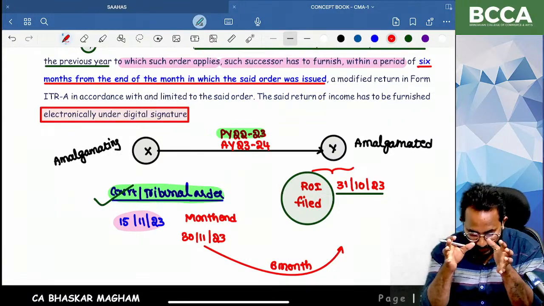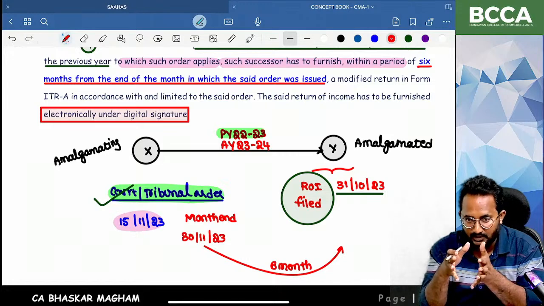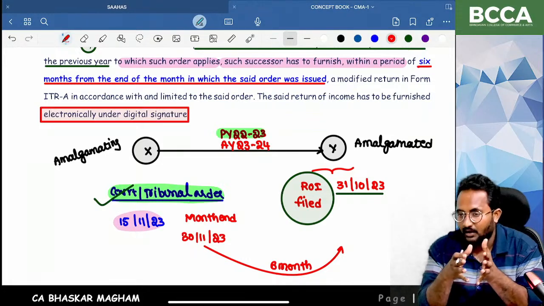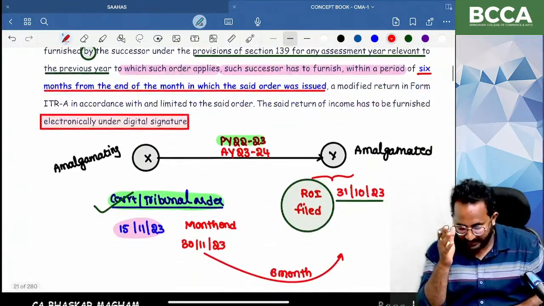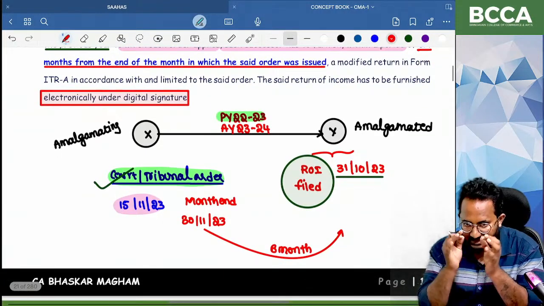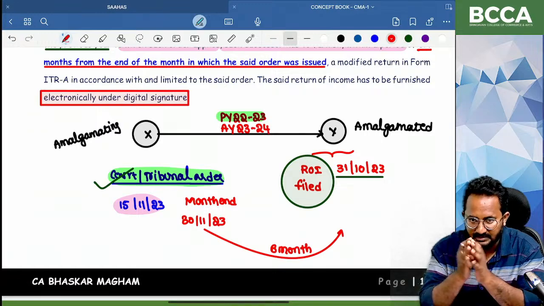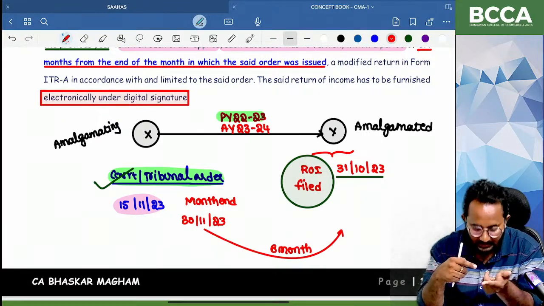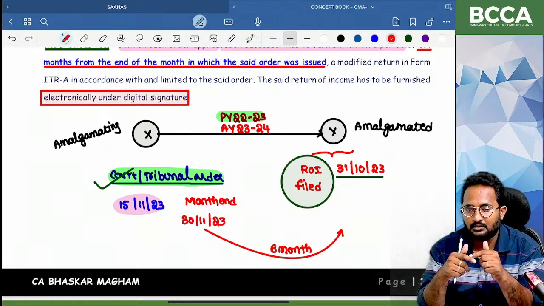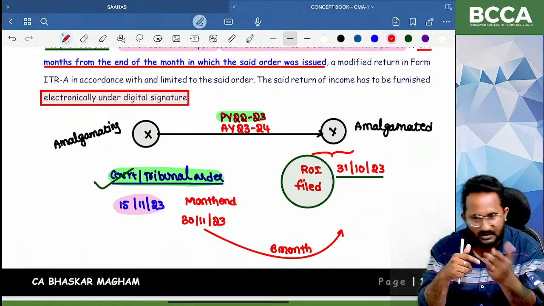If you want to write this example in your notes, then only you can understand all the concepts in a proper manner. So what is that example? If an X limited amalgamated with a Y limited, Y limited is a successor. Successor needs to file the return of income as per the due date. Yes, they have filed their return of income. After that, a court order or tribunal order or adjudicating order is received.